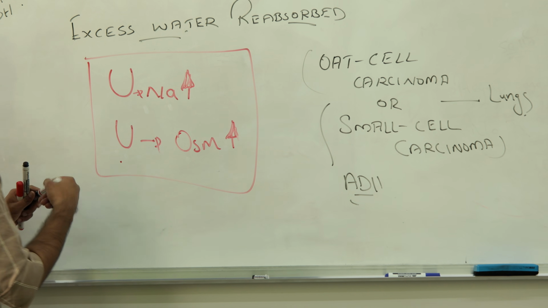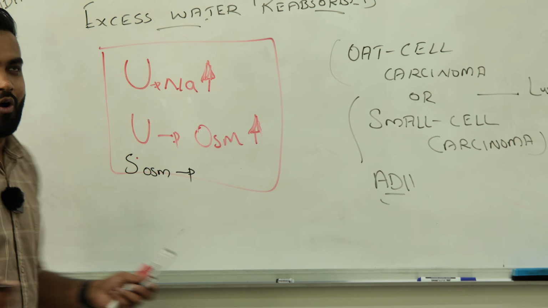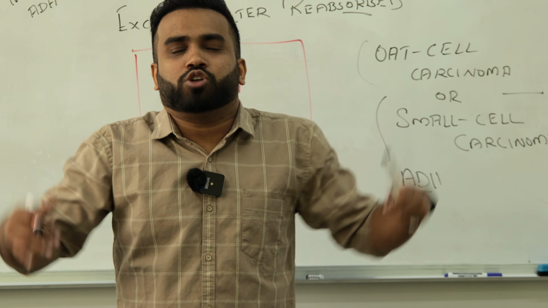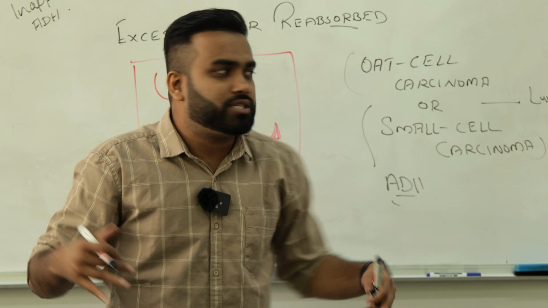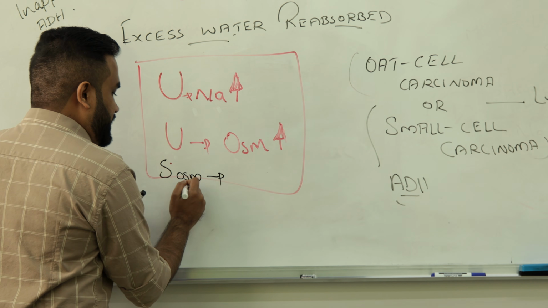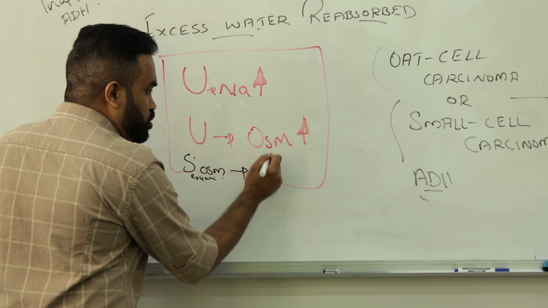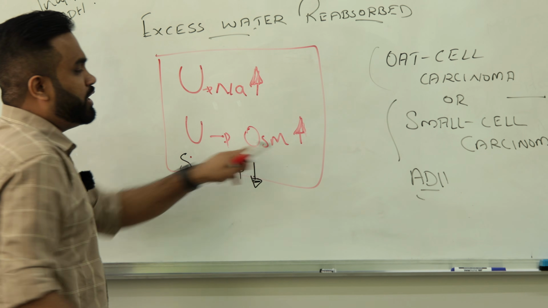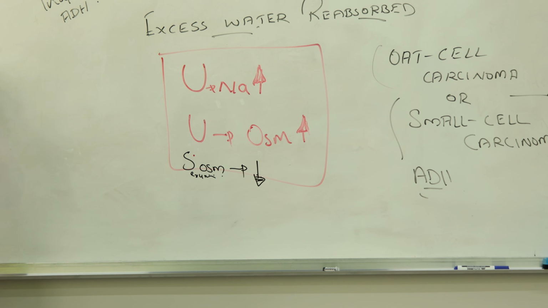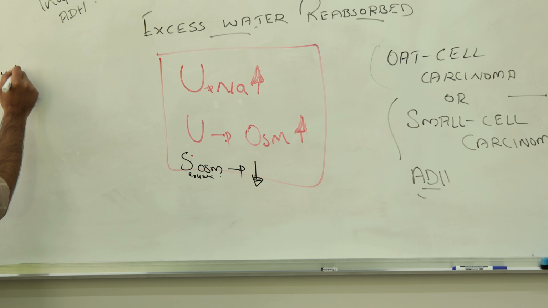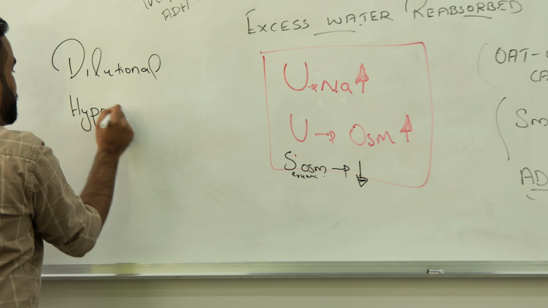But about the serum osmolarity: all the water is reabsorbed, so our blood has enough water. So what about the thirst of the blood? Less. So serum osmolarity will be less. The blood osmolarity is going to be less, but in the urine it will be high. But the problem is, if you have excess water, you will have dilutional hyponatremia. That is a very important thing here.